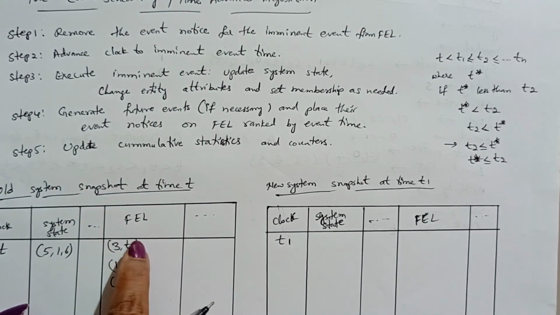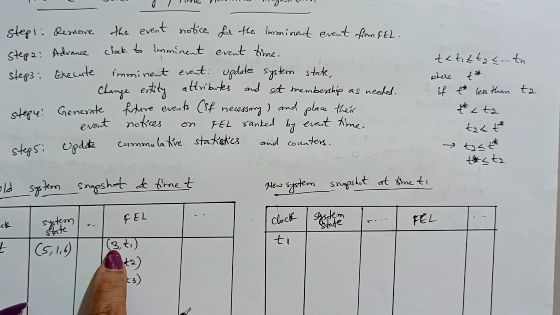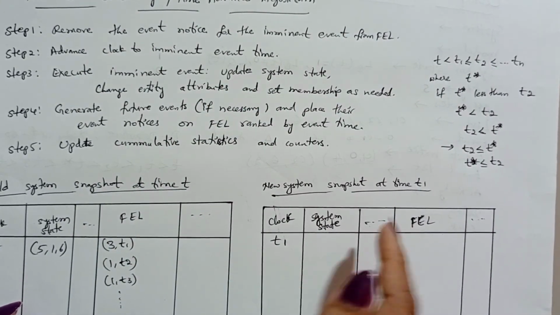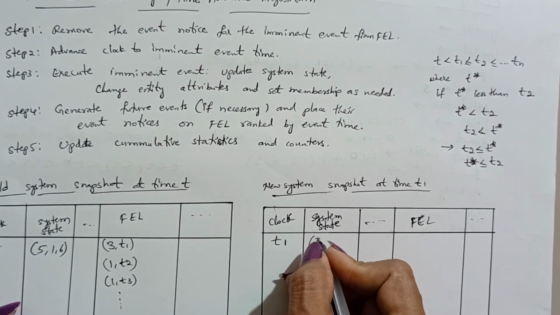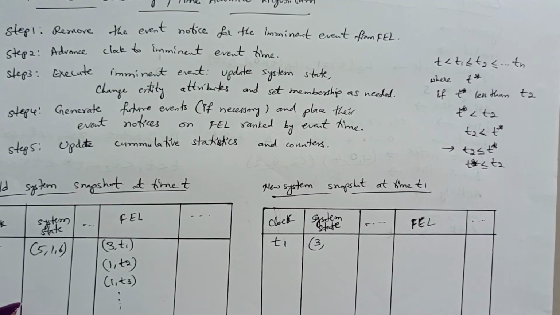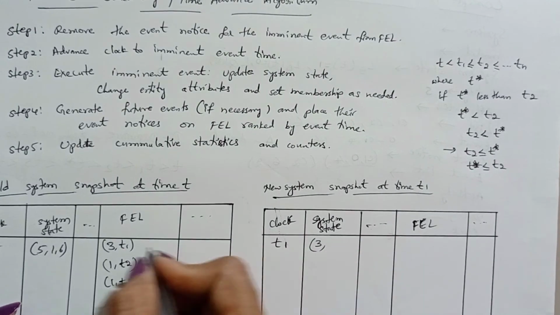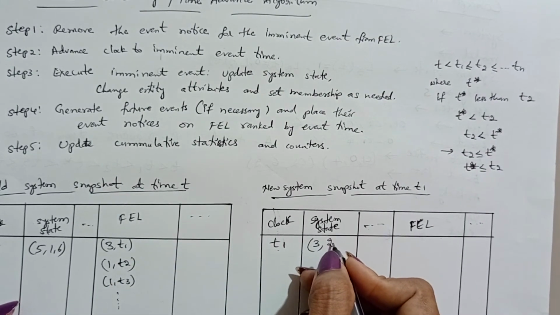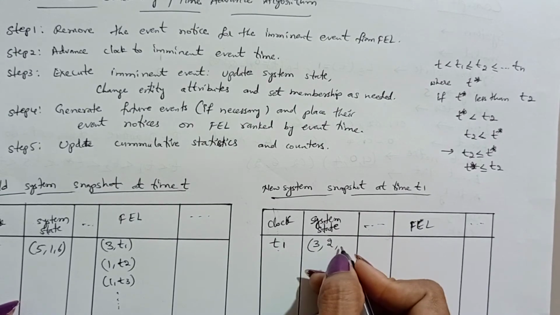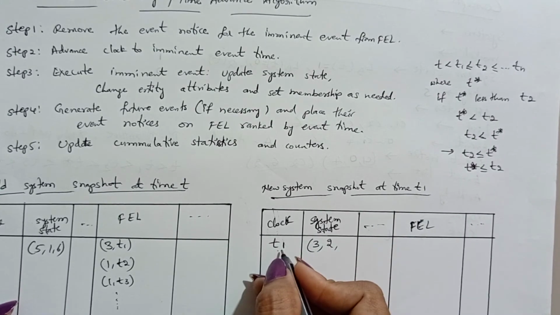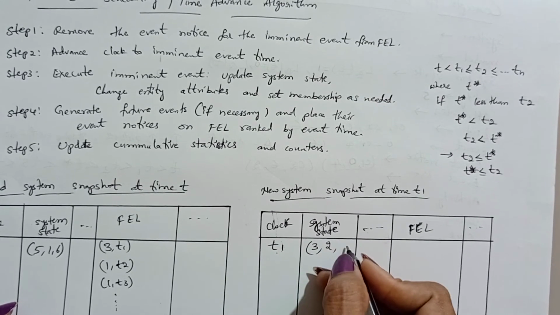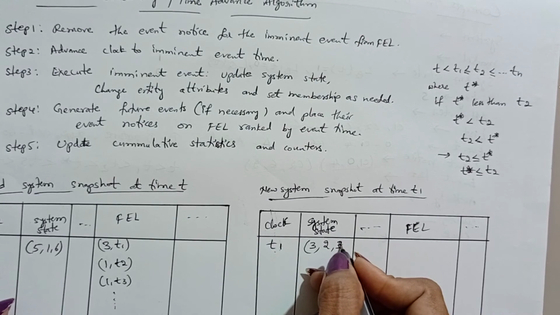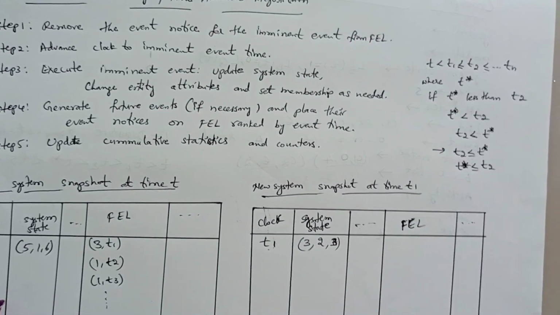Now we are executing this customer, that is event 3. Update the system state: here we represent the system state with event 3 occurring at time T1, and how much time it requires for service, for example 2 minutes. Now the time is T1, so at 3 it will be going out. Just for example.